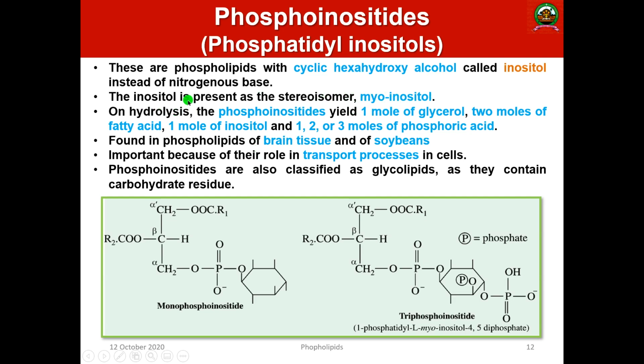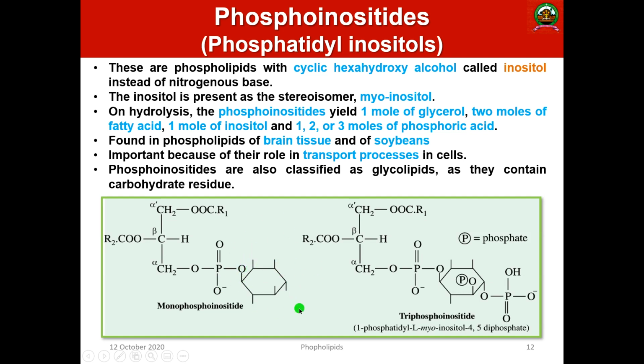Upon hydrolysis, phosphoinositides yield 1 molecule of glycerol, 2 molecules of fatty acid, 1 molecule of inositol, and 1, 2 or 3 molecules of phosphoric acid. Sometimes there will be multiple phosphoric acids. So this is the structure of monophosphoinositides. Here you can see CH2COOR1, CHCOOR2, CHO phosphorus, and this particular valency, the hydroxyl group, is linked with a 6-membered ring.